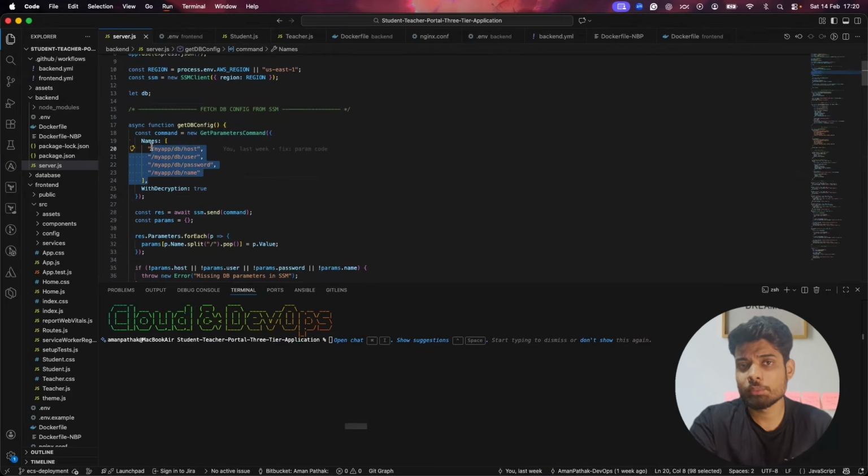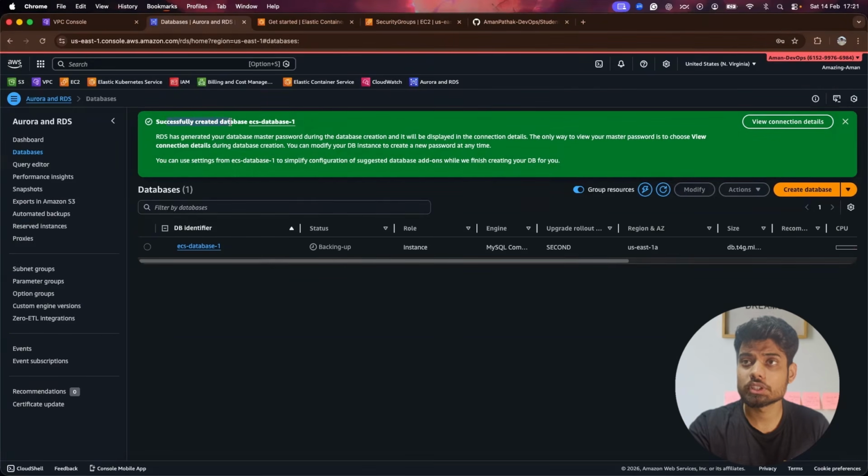We will have four keys to create on Parameter Store. The first would be host, so we need to provide the RDS endpoint, and the request will be sent to that host. Then we will have the user for the database, which will be admin. Most of the time you need to create a separate, dedicated user in the DB because admin is a very heavy user and has a lot of privileges, like all privileges. Then we will have the password, and then the name, which is the DB name. So this will be the path. We will have to replicate the same thing, and we just have to provide the values, whatever we get from our setup. So see, you can see the database was successfully created.